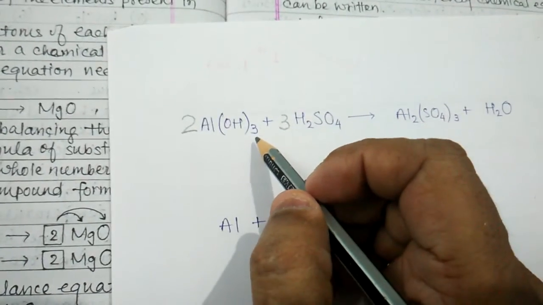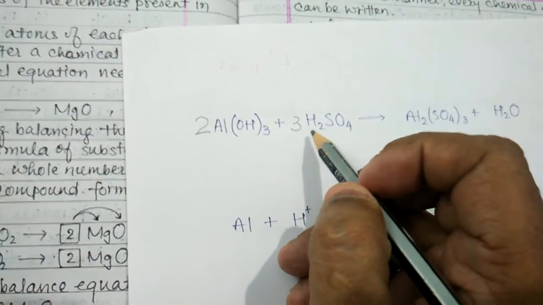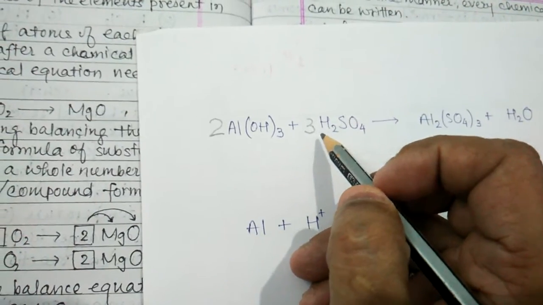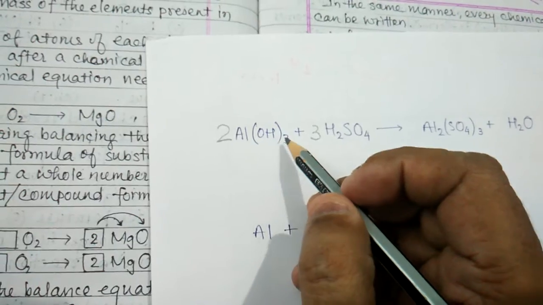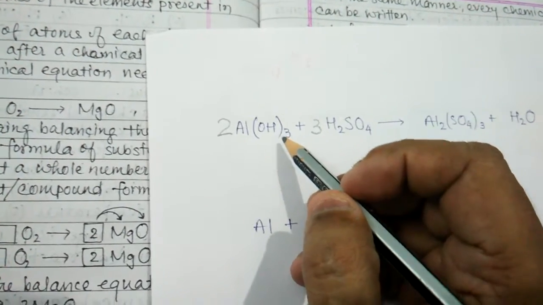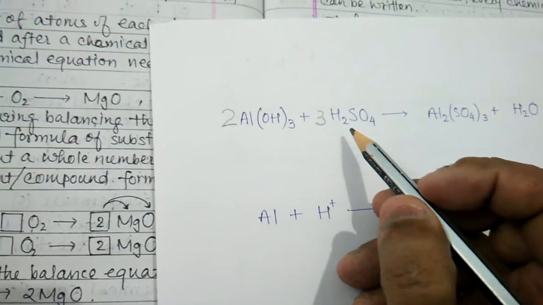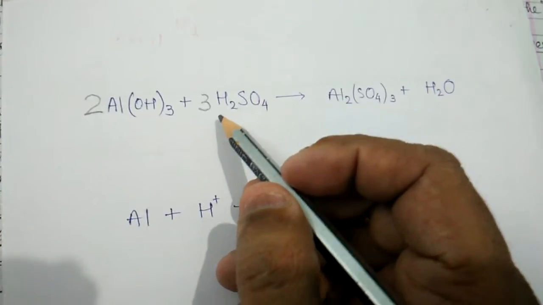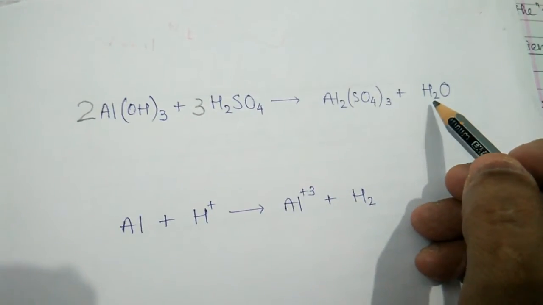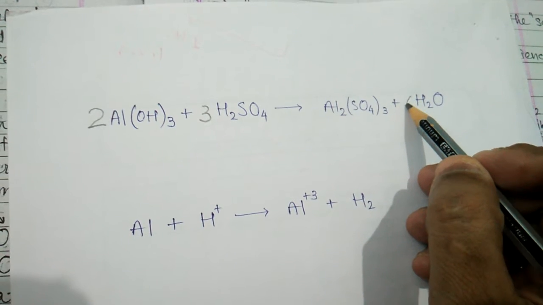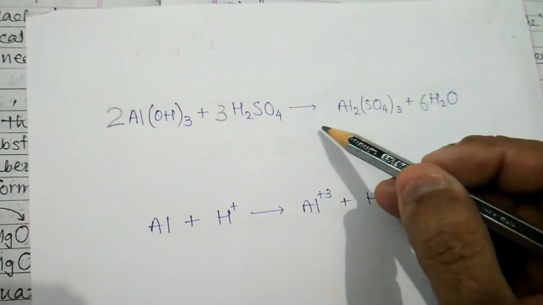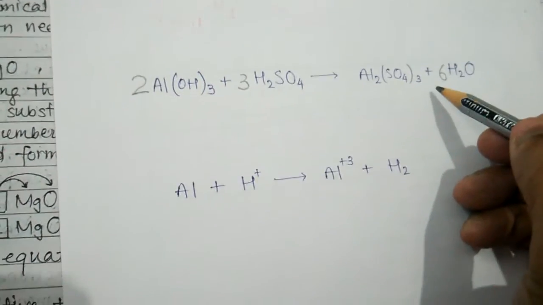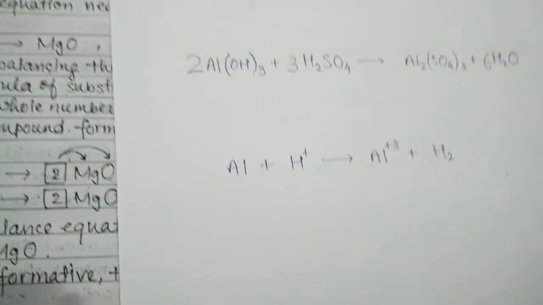Now OH3, and here 3 times 2 gives 6 hydrogen and 6 oxygen. So 6 plus 6, 12 hydrogen. Here we have 2 hydrogen. If we write 6 here, then it is 12 hydrogen and 6 oxygen. This equation is balanced.